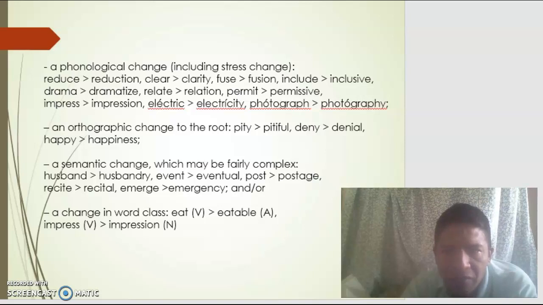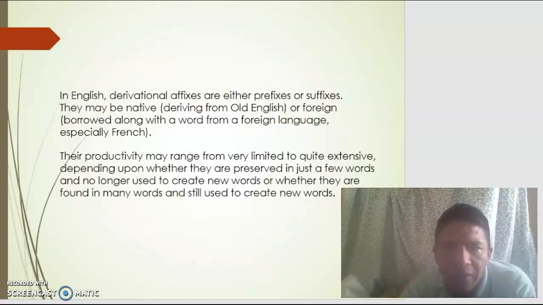An orthographic change to the root: pity, pitiful; Denny, Daniel; happy, happiness. A semantic change, which may be fairly complex: husband, husbandry; event, eventual; post, stage; recite; emerge, emergency. And a change in word class: eatable, impress, impression. In English, derivational affixes are either prefixes or suffixes. They may vary,